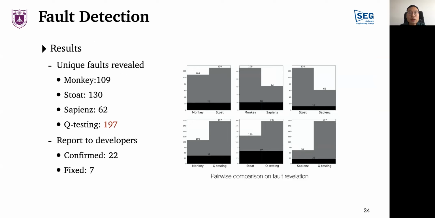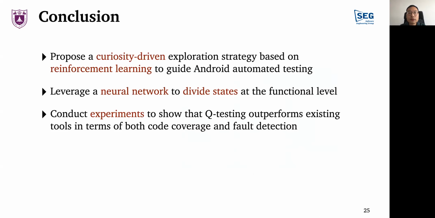We also counted the number of unique faults found by each tool. Q-testing found a total of 197 faults, the most of the 4 tools. We reported some of the faults to the developers. Up to now, 22 faults have been confirmed as the first-time discovered ones, and 7 of them have already been fixed. Now I'm going to conclude this talk.